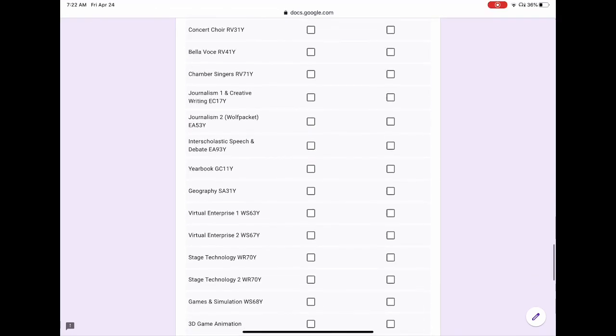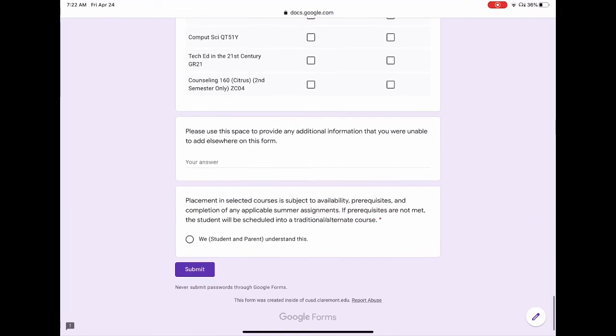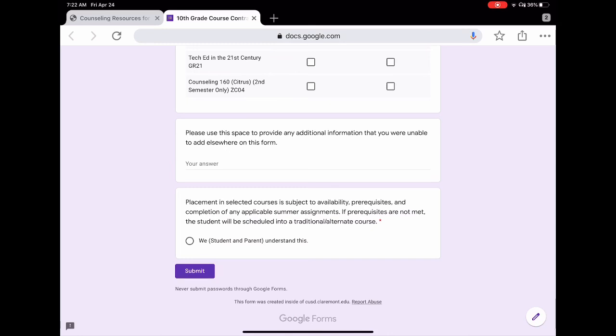Once you've selected all your electives, all your core courses, scroll all the way down to the bottom. You'll have 2 more questions here if you want to provide any additional information to this form. Good example of this is if I'm an AVID student and I want to let my counselor know I'd like to take 7 periods. That is allowed for AVID students. I would type that in here. At the bottom, we have a little acknowledgement box to check. Once you're done with that, you click Submit at the bottom, and you are done with a course contract.